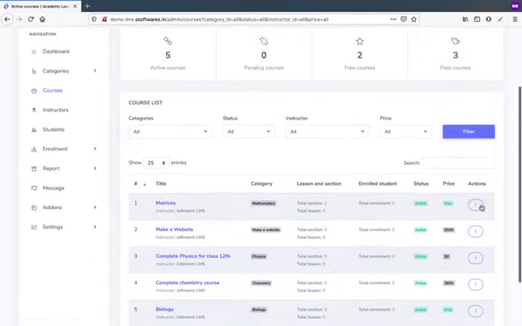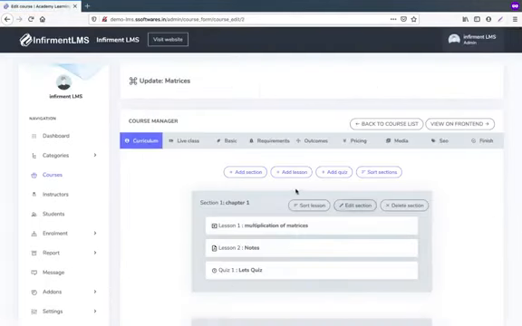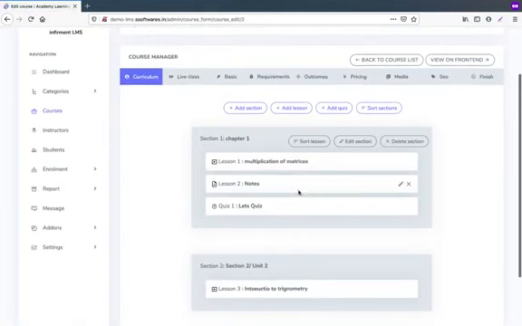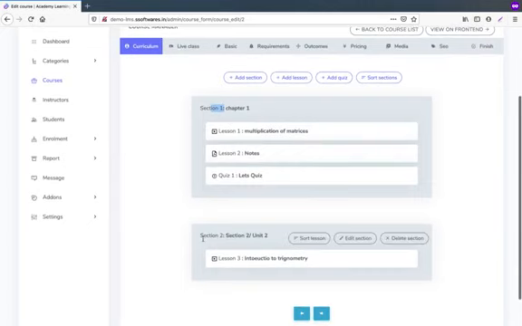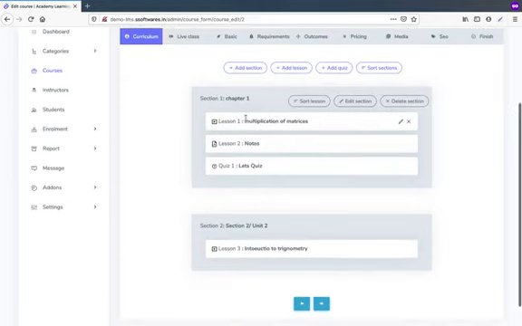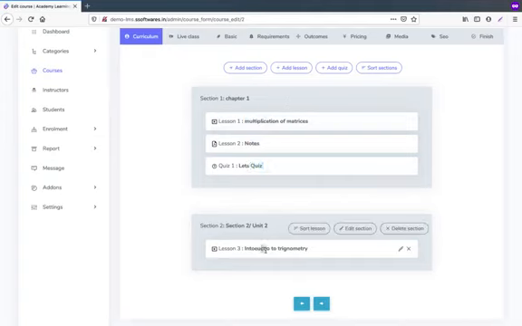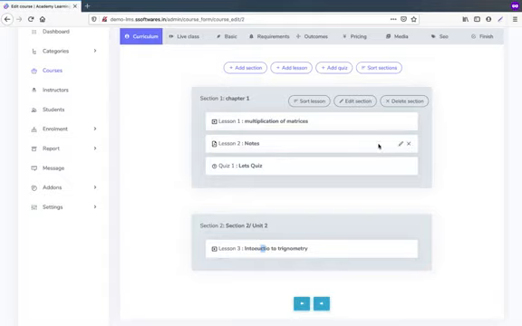Okay, so let's see how the course looks. It looks like this. The same course which we studied as a student, from the backend it is like this. It is divided into sections: section 1, section 2, section 3, and so on. In each section there are topics. A topic could be in any kind of format: this is a video, this is a PDF file, this is a quiz, and this is again a video. Okay, I will show you how the quiz looks.